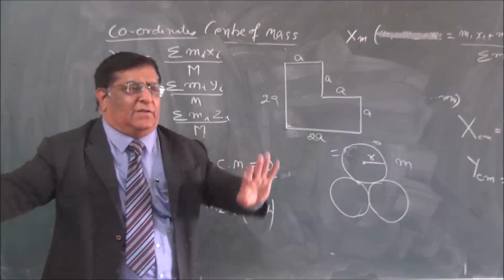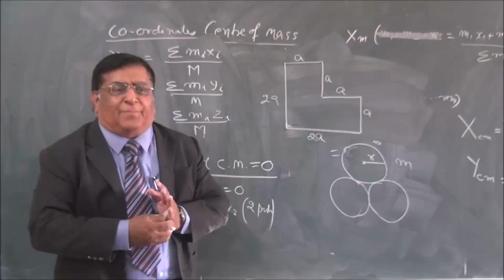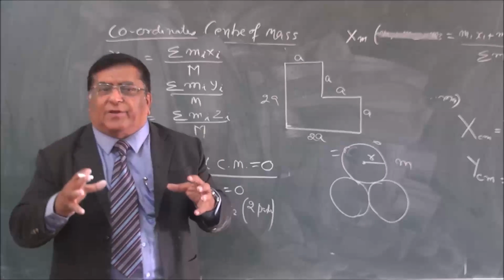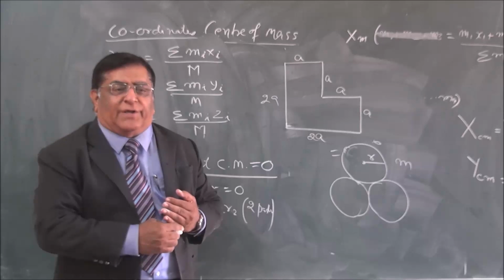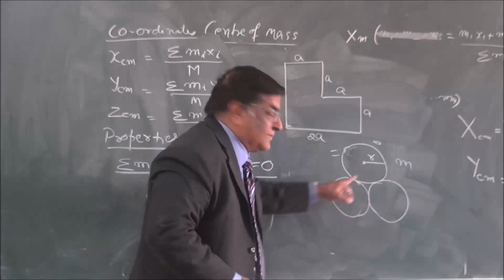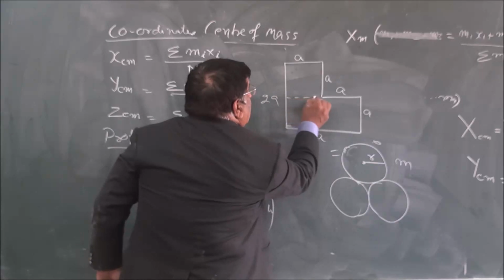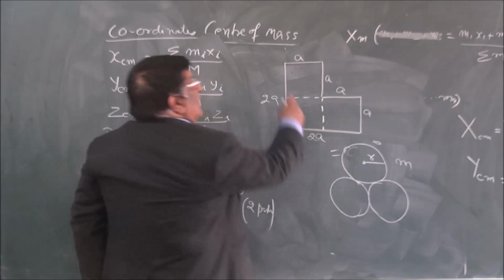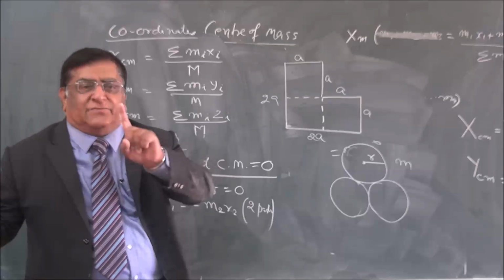It is a general thing. Please remember the steps. The first step is divide your irregular body into regular bodies. So this body has got 3 regular bodies, 3 regular squares. Correct? That is the first step.